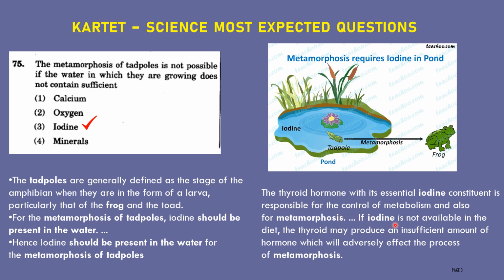Let us see here. If iodine is not available in the diet, the thyroid may produce an insufficient amount of hormone, which will adversely affect the process of metamorphosis. If a sufficient amount of iodine is not present in the water, then it will adversely affect metamorphosis. Therefore, in water, iodine is necessary for the process of metamorphosis.